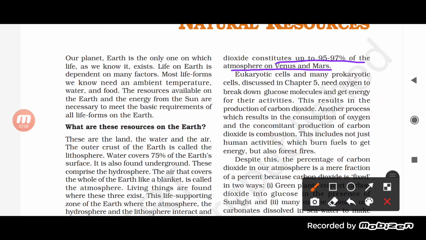Carbon dioxide constitutes up to 95 to 97% of the atmosphere on Venus and Mars. So you can see that most of the atmosphere on Venus or Mars is because of carbon dioxide only. Because of the presence of carbon dioxide, it is very hot.